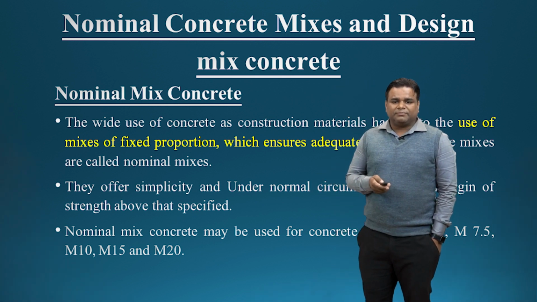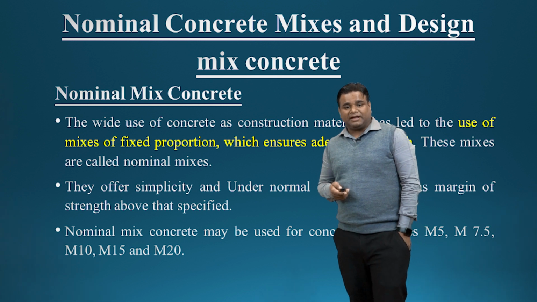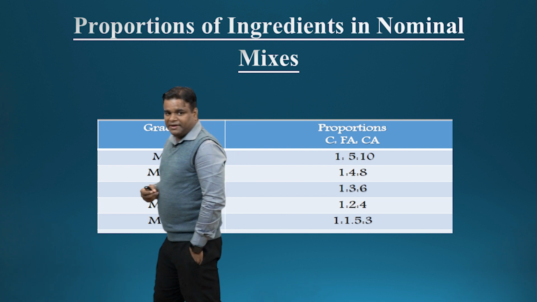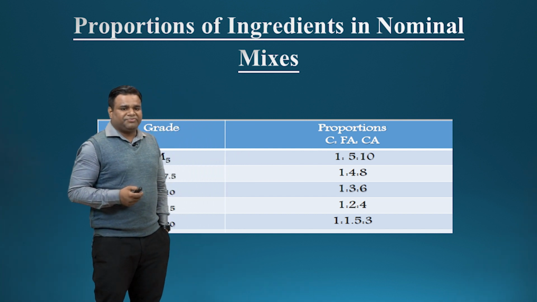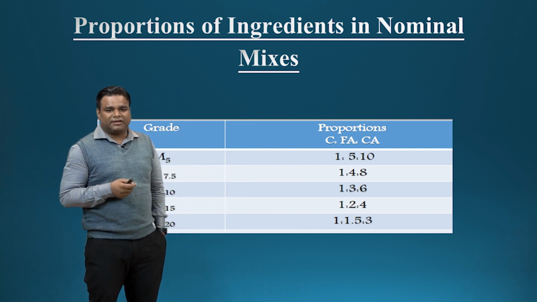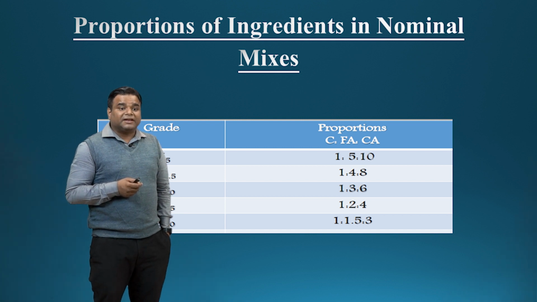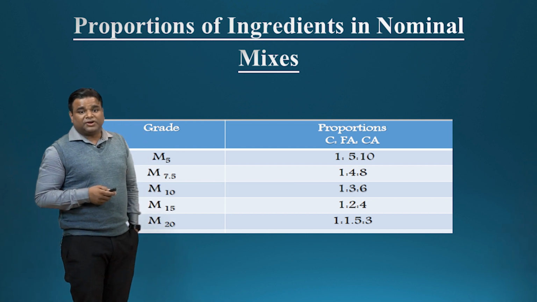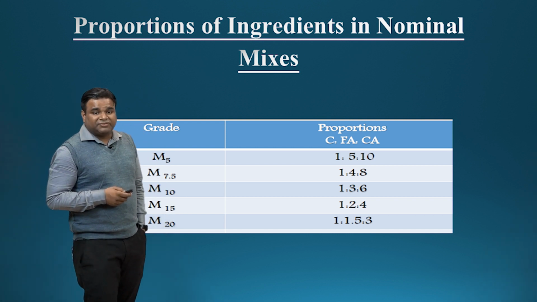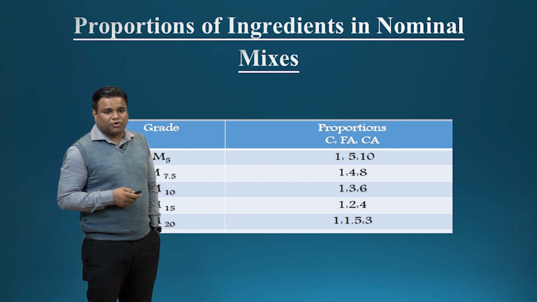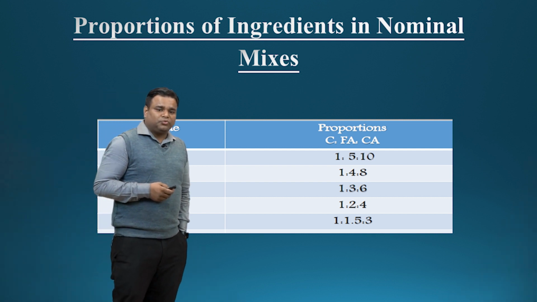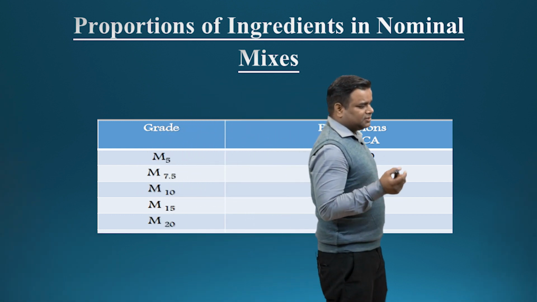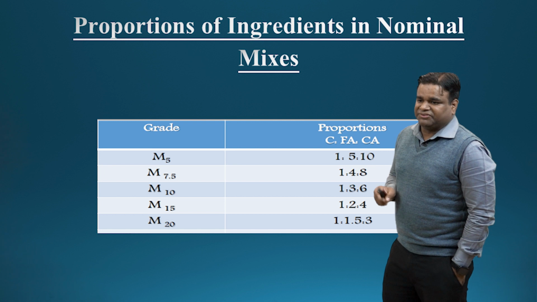So the nominal mix can be used for M5, M7.5, M10, M15, M20. These are the grades of concrete where the mix proportions are fixed. Just like M5 you have seen 1:5:10, M7.5 1:4:8, M10 is 1:3:6, M15 1:2:4, and M20 1:1.5:3. So these are the nominal mixes in which the proportion of the ingredients is fixed.